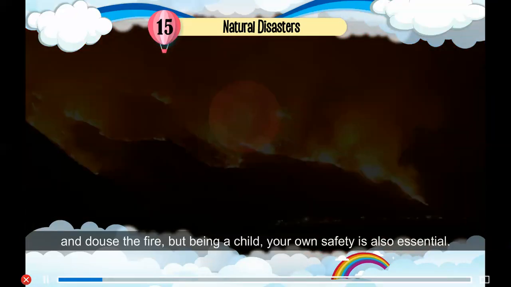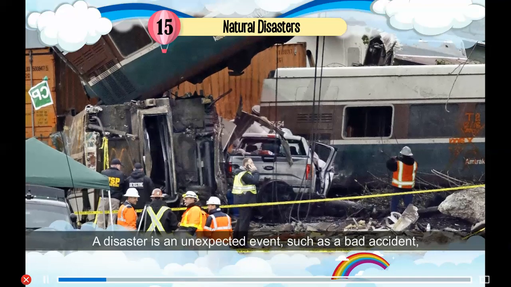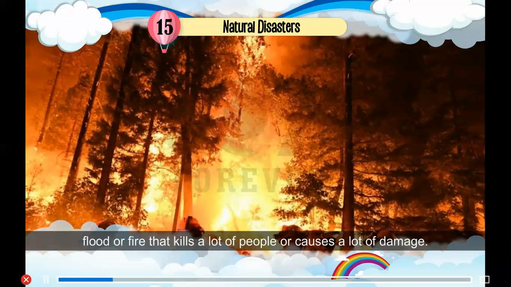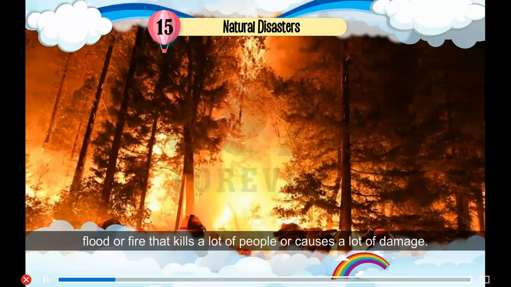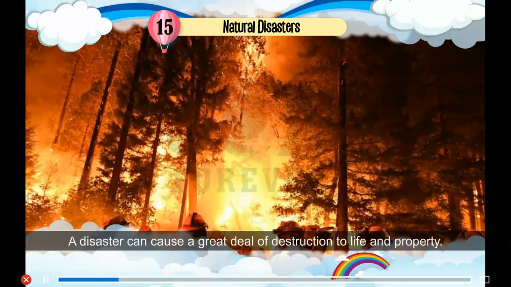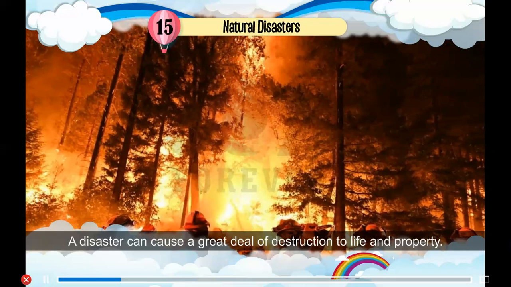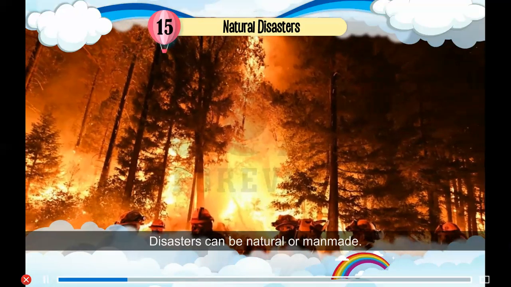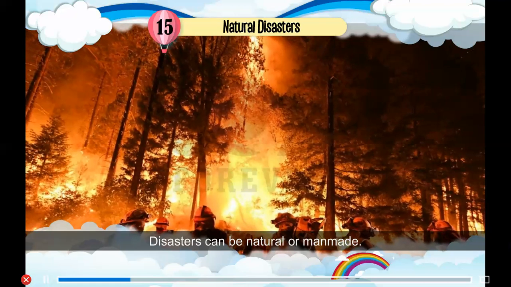A disaster is an unexpected event such as a bad accident, flood or fire that kills a lot of people or causes a lot of damage. A disaster can cause a great deal of destruction to life and property. Disasters can be natural or man-made.